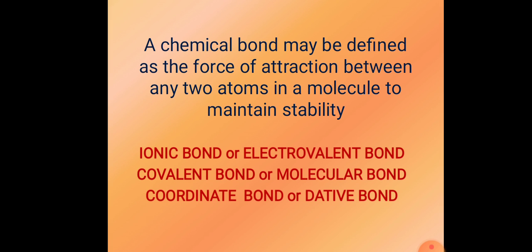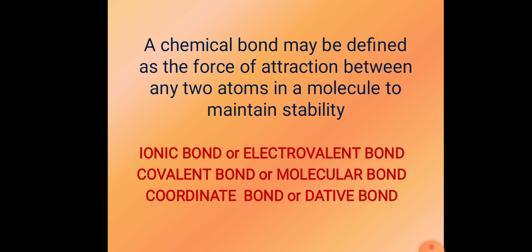So, the difference between a covalent and a coordinate bond is that in a covalent bond, the elements in a particular covalent compound share the electrons among themselves, but in a coordinate bond, one is a donor, the other one will be the acceptor, and the sharing electron comes from only one of the combining atoms. Then we call it a coordinate bond.